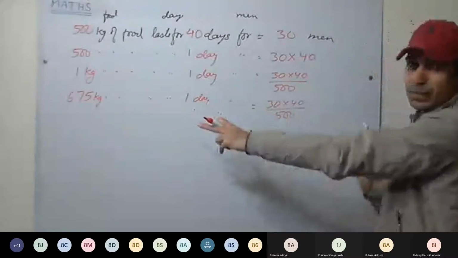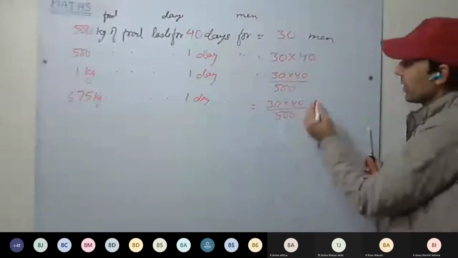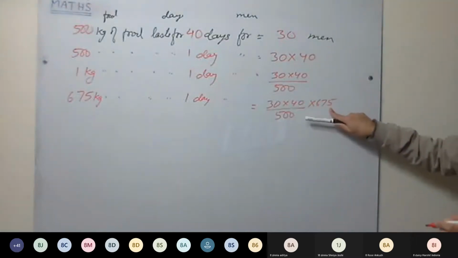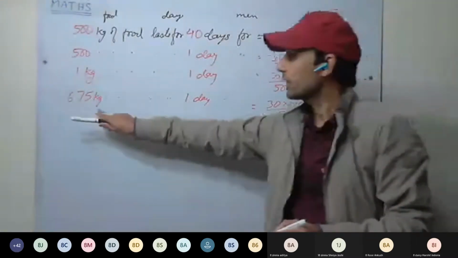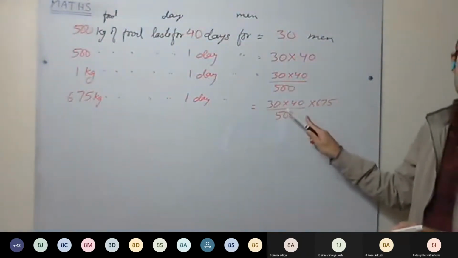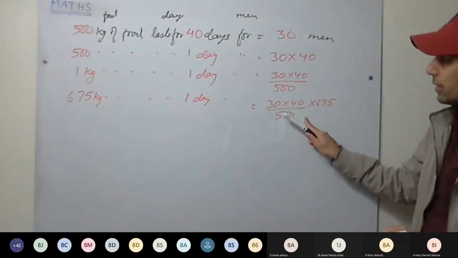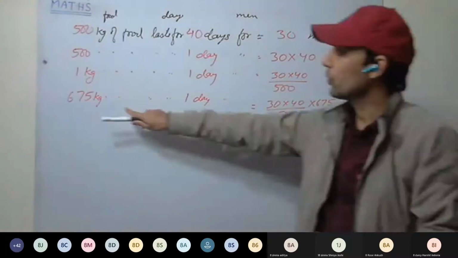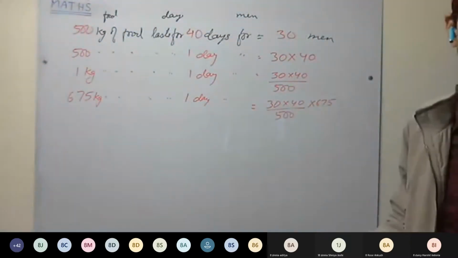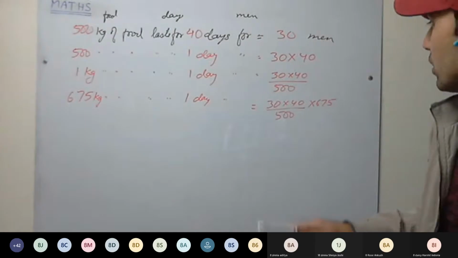More men can eat because we are having 675 kg of food. This many men can eat 675 kg of food lasting for just 1 day. Understood this one? So more food, more men will be there.